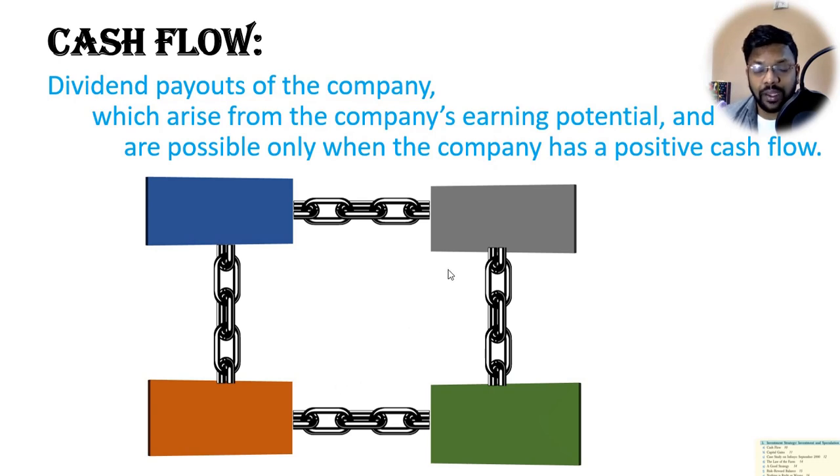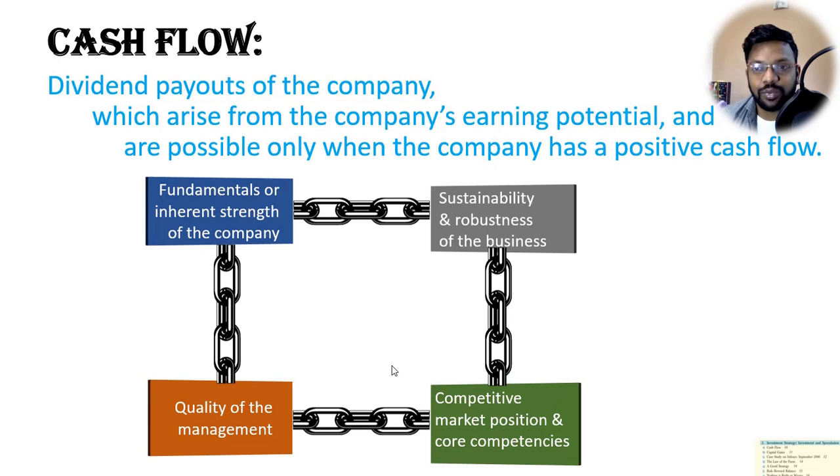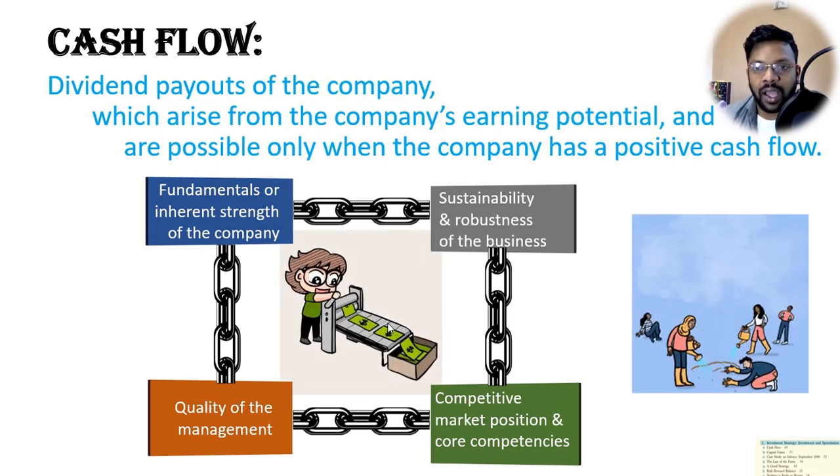So, for a company to have profits and pay dividends, the fundamentals of the company should be very strong, and the sustainability or robustness of the business should be very good. It should hold a very strong position in the competitive marketplace, and more than ever it should have an excellent quality of management. If all these things are fulfilled, then only the company can generate a positive cash flow and give us a dividend.